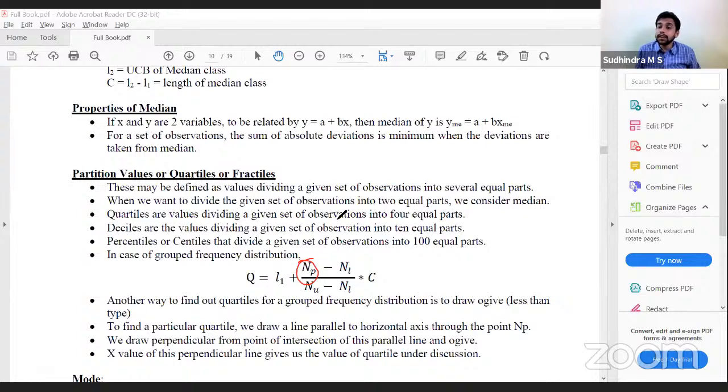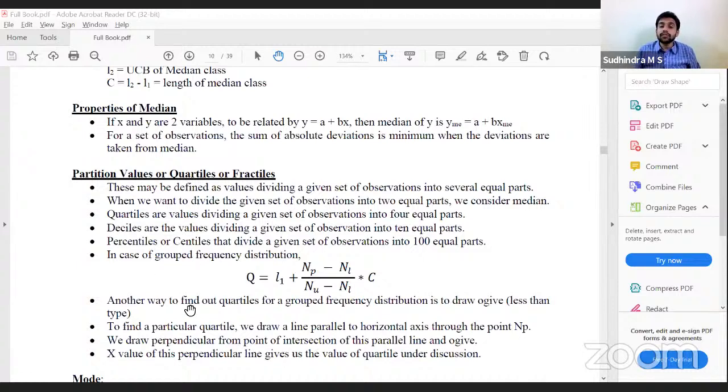Based on that NP value, we select the quartile class, decile class, or percentile class based on the cumulative frequency calculation, same as in the median discussion. Then all other values remain the same. Now, this is the formula.